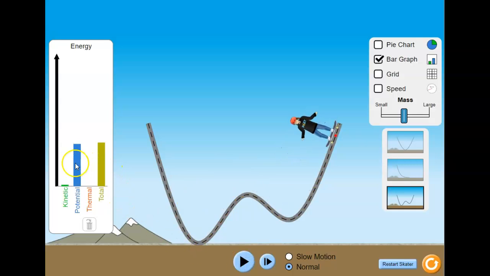Okay? It just goes a little bit faster, but the total energy is cut in half. What if I make it even smaller? Oh, look. There's not much energy there if I make this guy really small. Let's see what happens.